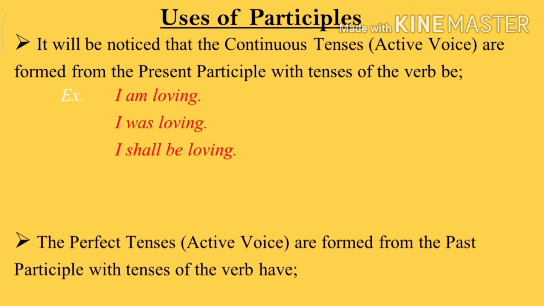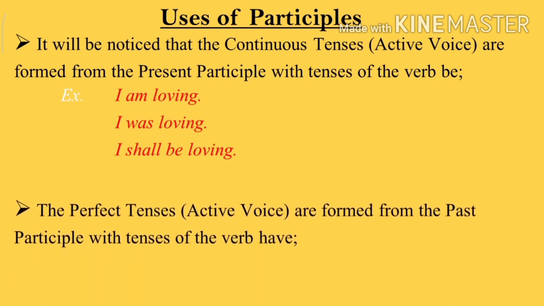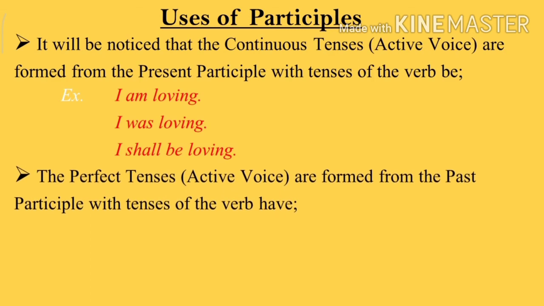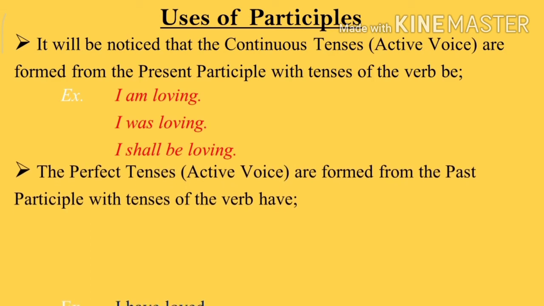The perfect tenses in active voice are formed from the past participle with tenses of the verb have. I have loved. For example, I have loved, I had loved.